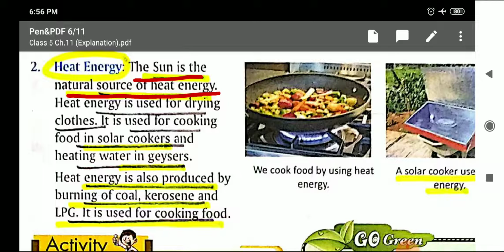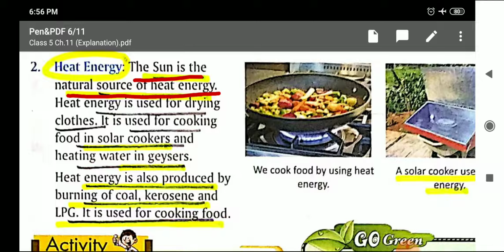Light we already discussed. We need light to see various objects. Heat energy is used for drying clothes. We can dry our clothes under the strong sunlight. Then heat is also required for cooking food. To cook our food, we need heat energy.